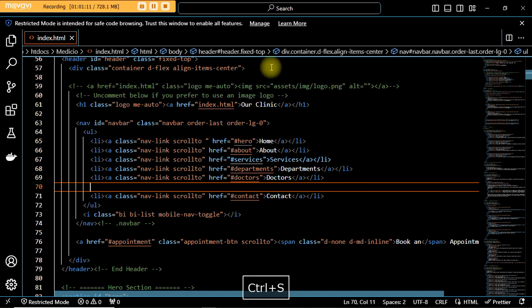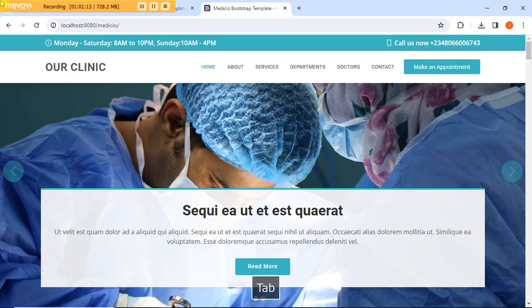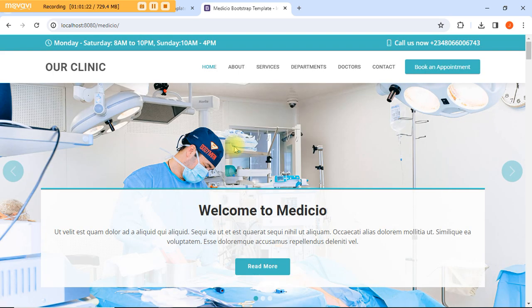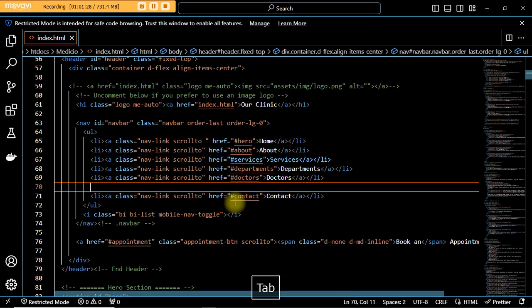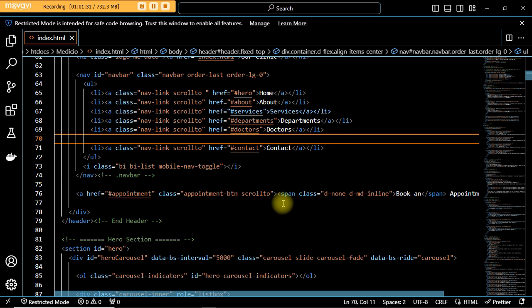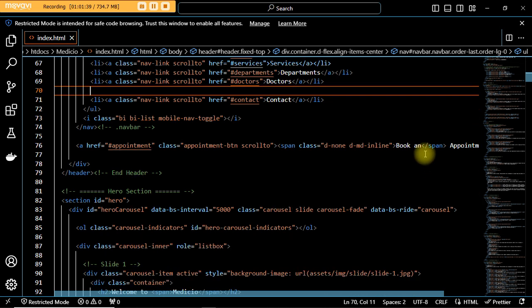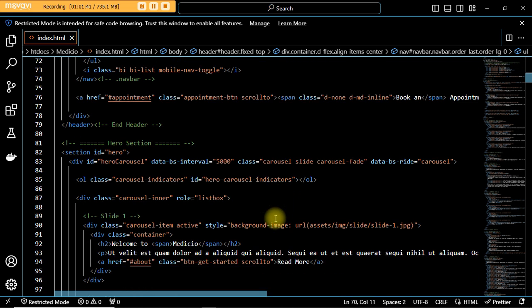If we go back again to check, most times I like checking all my edits, all the changes that I make, so that I won't complicate issues for myself. You see, it has changed to book an appointment. If you do a lot of edits before you refresh, there might be an error somewhere and you will not be able to pick it out. So after you make one change, go ahead and refresh the page to see whether it's working well.